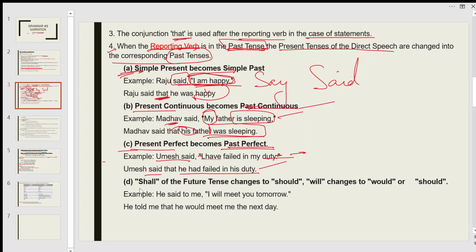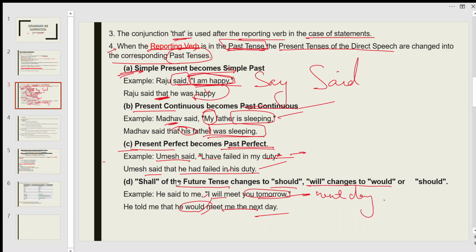Next, shall. Shall of the future tense changes to should, and will changes to would. For example, he said to me, "I will meet you tomorrow." So he told me that he would meet me the next day. Will becomes would here, and tomorrow becomes next day. So this is the fourth rule, when the reporting verb is in the past tense.